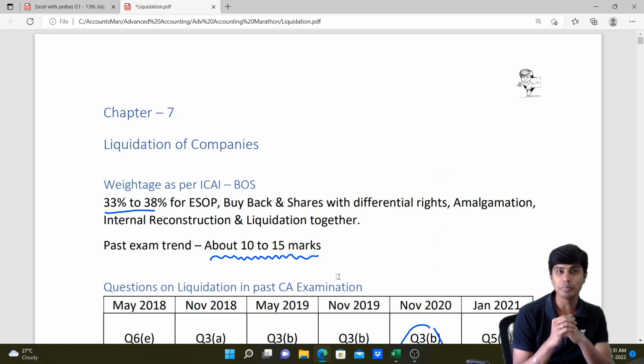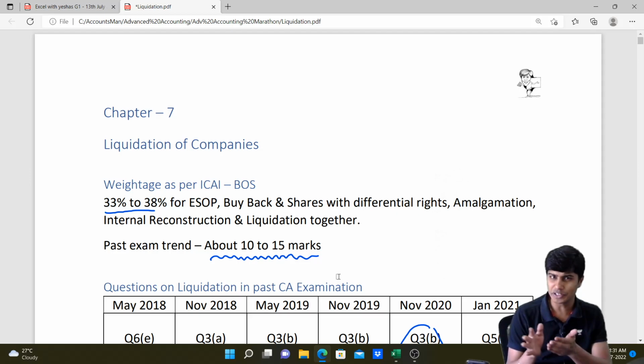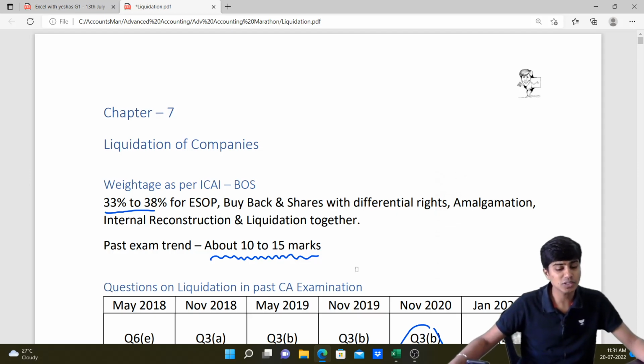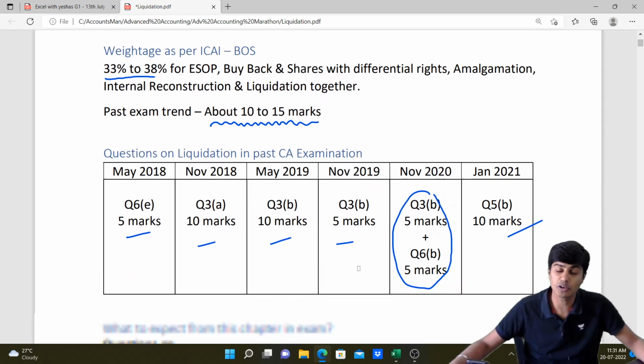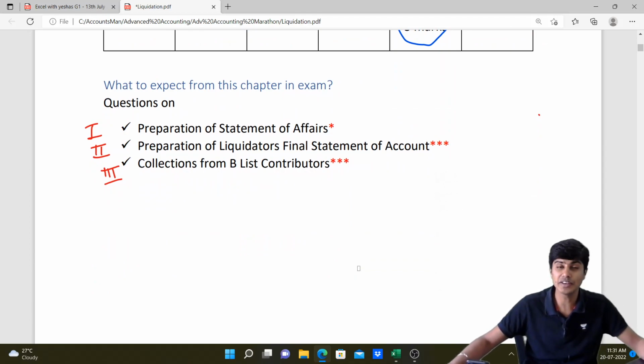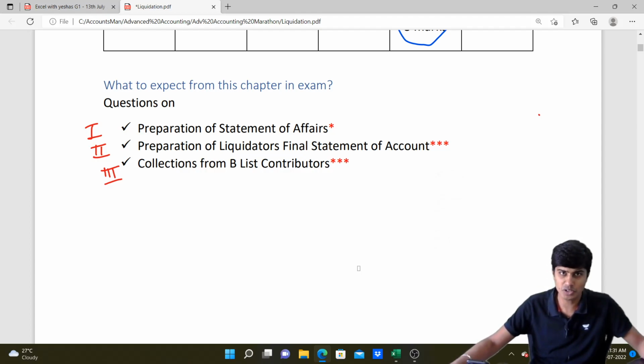And now I'm going to bring you a detailed discussion of liquidation of companies a little ahead from where we left off in the last session. If you remember, we were discussing what sort of questions come from the chapter of liquidation of companies. That is questions on preparation of statement of affairs, questions on preparation of liquidator's final statement of account, and also questions on computation of B-list contributors.